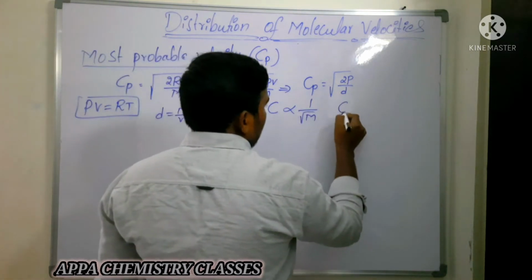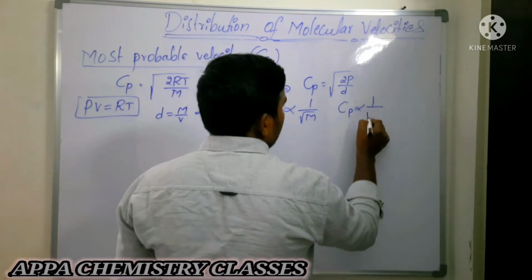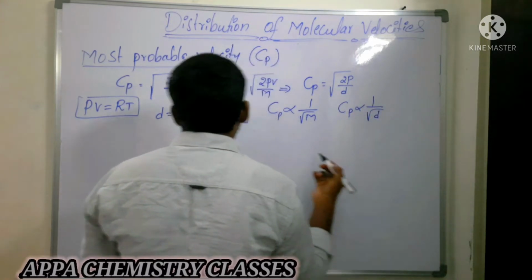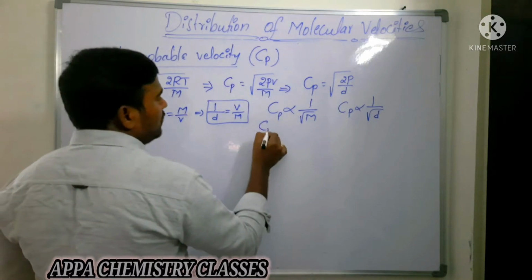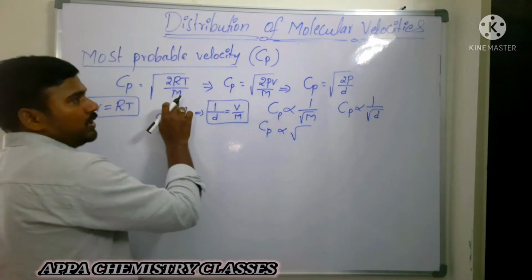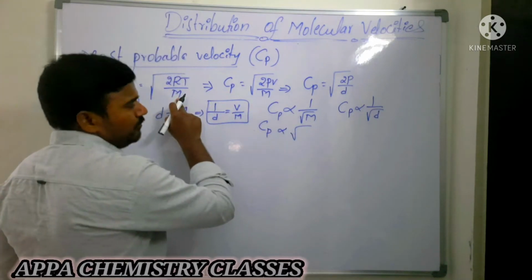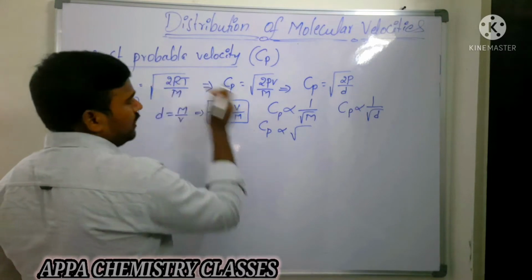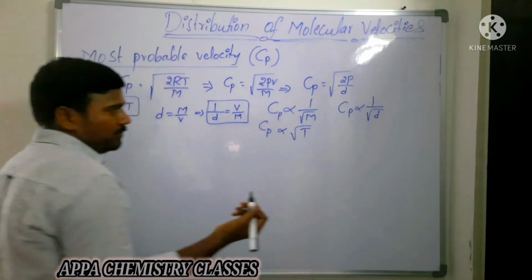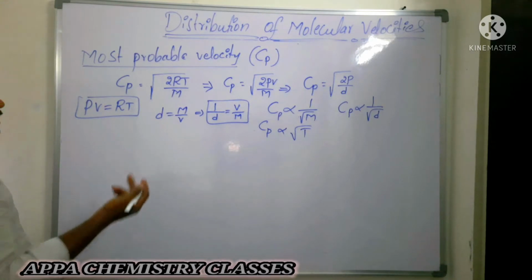And the Cp is inversely proportional to square root of density, and also Cp is what? Directly proportional to square root of temperature for a particular gas. For a particular gas, m is constant, R is constant, so it is square root of temperature. Those are all the relations we get from most probable velocity.